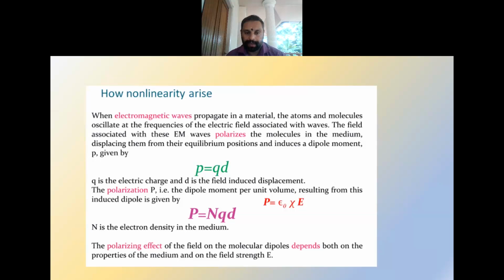The polarization P, that is the dipole moment per unit volume resulting from this induced dipole, is given by P = Nqd. The polarization effect of the field on the molecular dipoles depends both on the properties of the medium and on the field strength. That means P = ε0χE. So the applied electric field will affect the polarization.